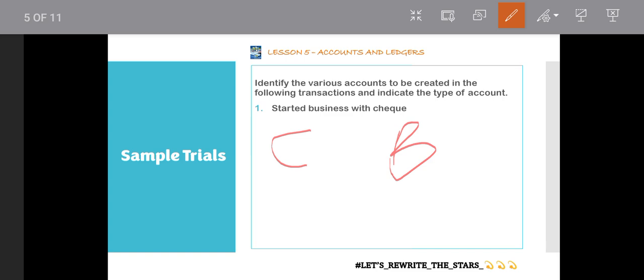So now let's look at which type of account these ones are. The capital, which is the first one, we know it is referring to the owner, and the owner is a person. So because of that, the capital account becomes a personal account. And then with the bank, the check is something we can see, and we can also touch the check, the paper. So because it is tangible, it becomes a real account. I hope this is understood.